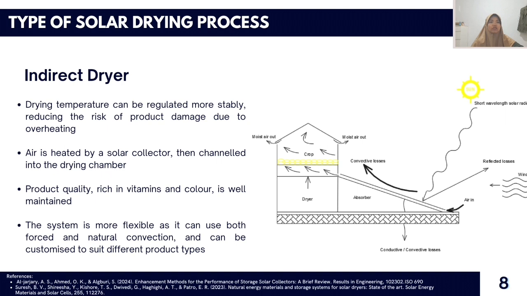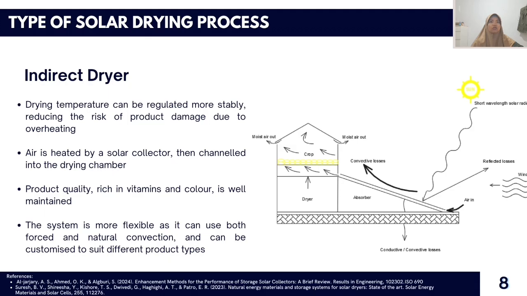These are ideal for preserving vitamins as well as color in highly pigmented goods. A flexible insulated conduit is commonly used to connect the separate air heater and drying rooms.